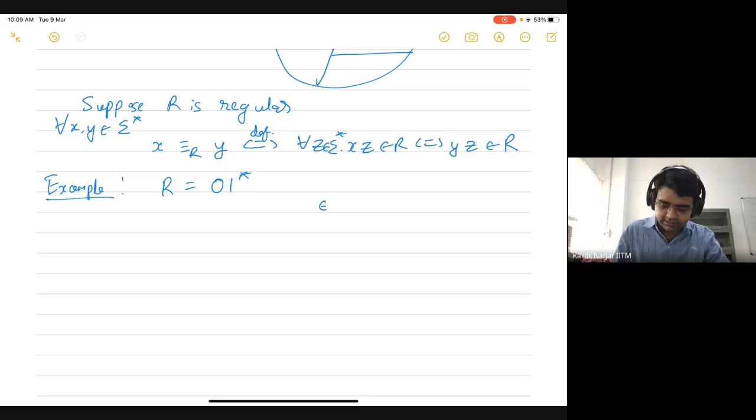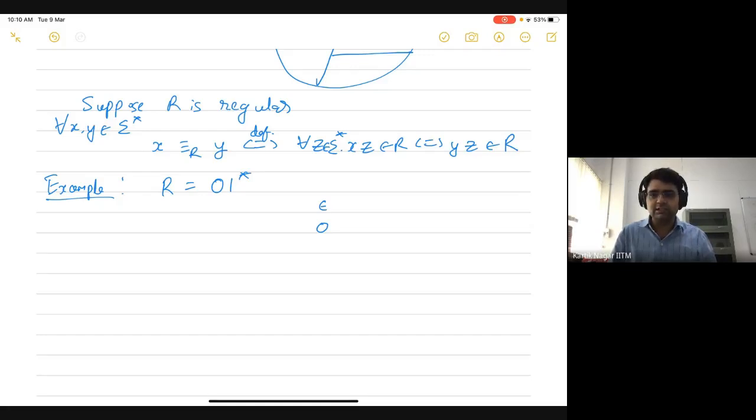So let's consider epsilon and 0, the next smallest string. Are epsilon and 0 related to each other? Does there exist a distinguishing string which, if you add it to epsilon, will take you to a string in the language, but if you add it to 0, will take you to a string that's not in the language?